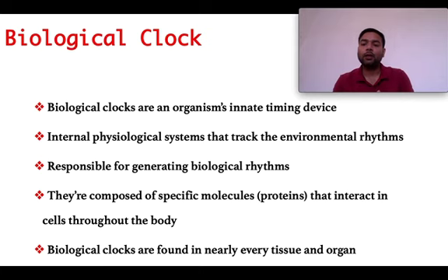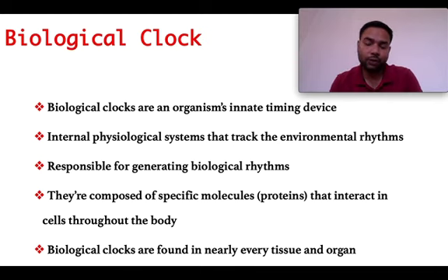The biological clock is the organism's structure, its ability to know the time, and according to the change in the environment, this timekeeper changes the physiological and behavioral patterns in the organisms. These biological clocks are composed of specific molecules.